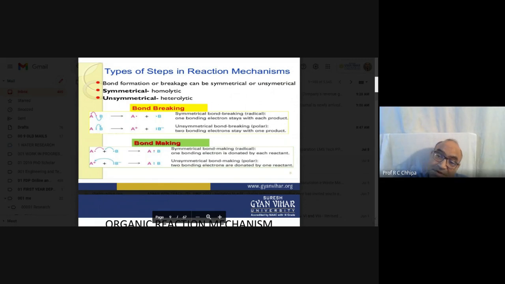This is the condition. If suppose we have the condition BF3, an electron deficient compound is there. So that depends on the production of the intermediate species: the carbon cation, the carbon anion, the free radical.